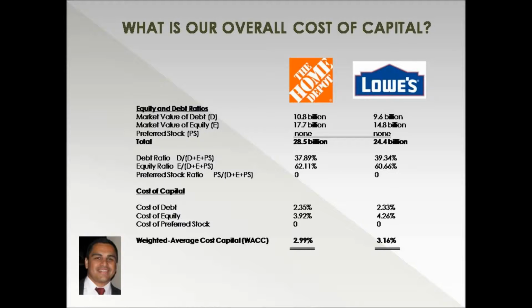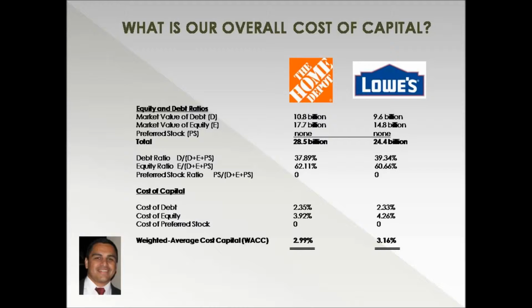What is the overall cost of capital? The overall cost of capital depends on the method used to raise capital for the company. Companies can be financed through debt or equities or both. When a company uses both debt and equity to finance a business, the overall cost of capital is derived from the weighted average cost of capital, or the WACC. This is the minimum value that a project must generate for the company to break even on the project.